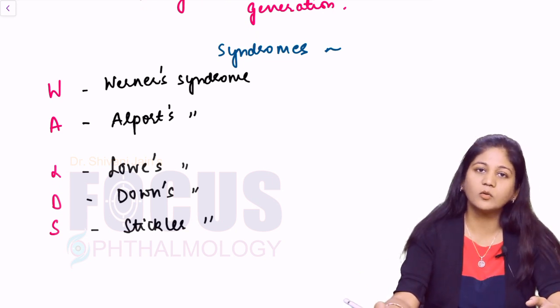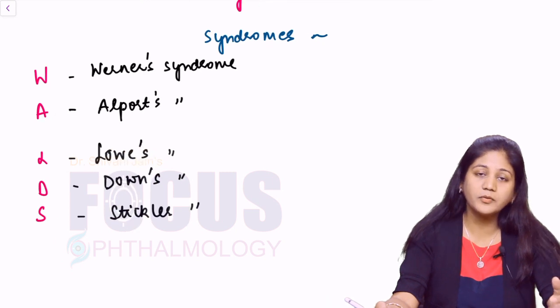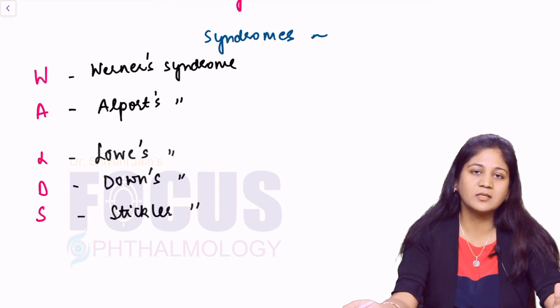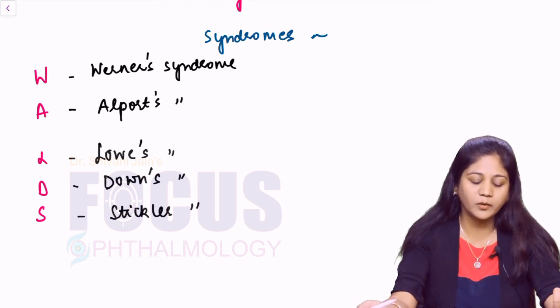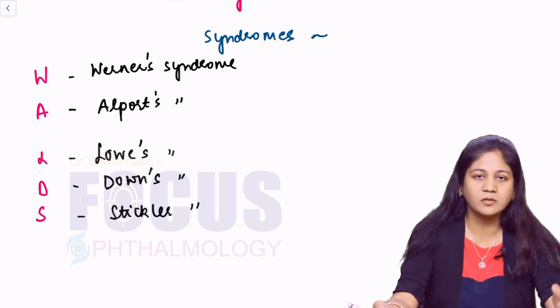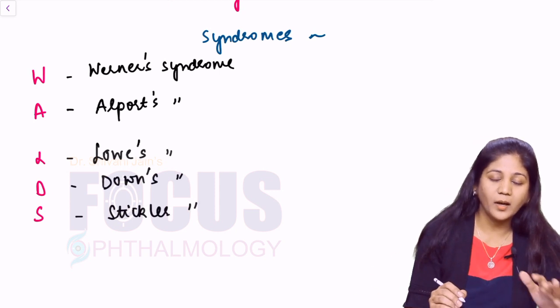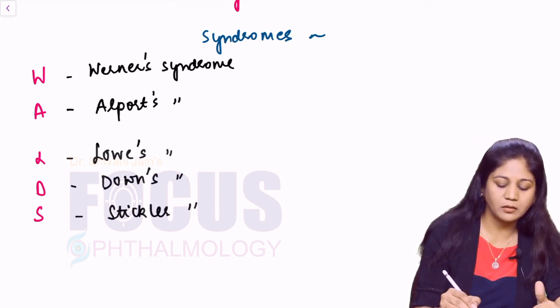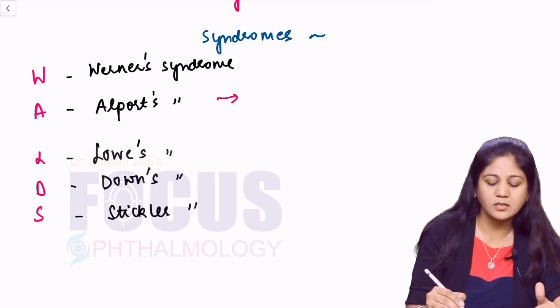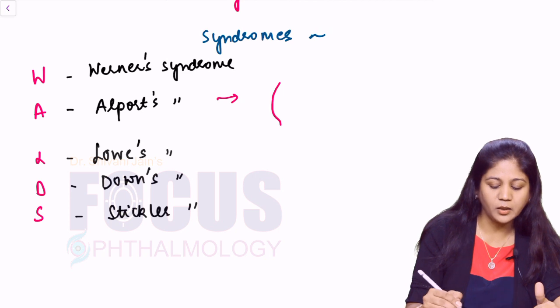So Alport syndrome is of a lot of importance because Alport syndrome has other systemic associations like renal problems, okay? You may have sensorineural deafness, you may have renal conditions, and you have some ocular features also in this syndrome. So one very famous question which has been asked many times in your examination is presence of anterior lenticonus.